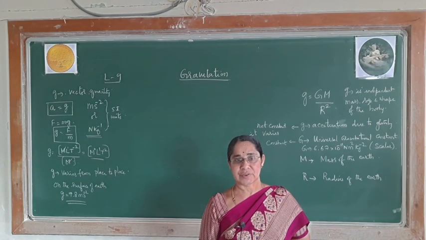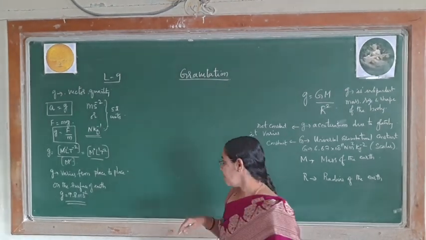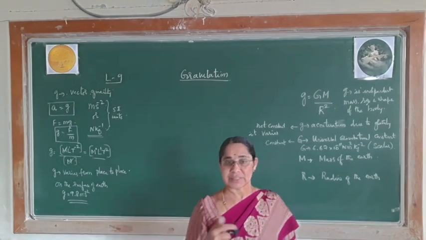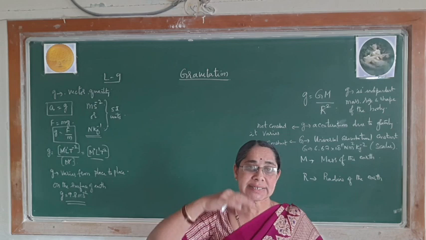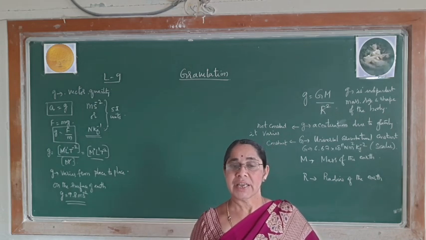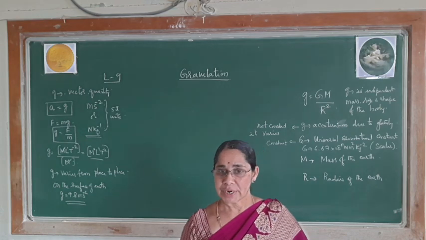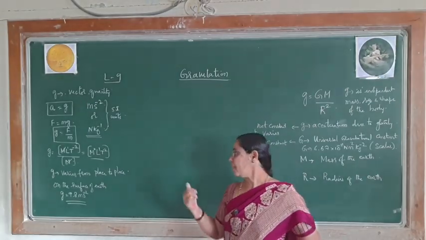Above the surface of the earth means when you are away from the surface of the earth, at that time this g varies. Also remember, for this we have one more word called altitude. As you move to some height above the surface of the earth, we also call it altitude. Let me show you what that expression is and how you get it mathematically.